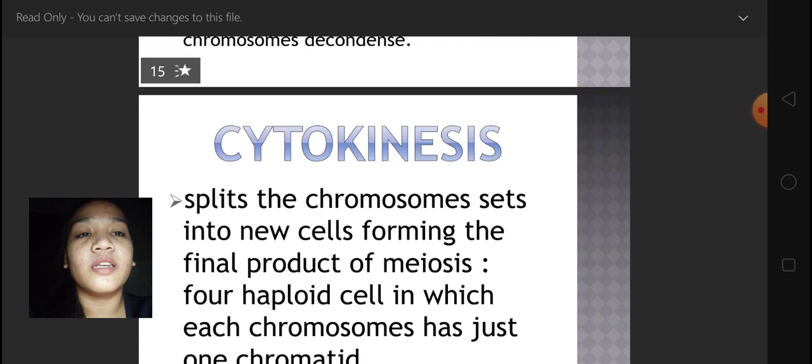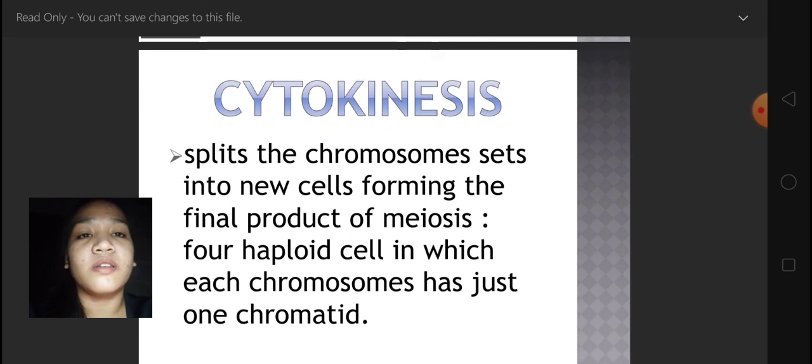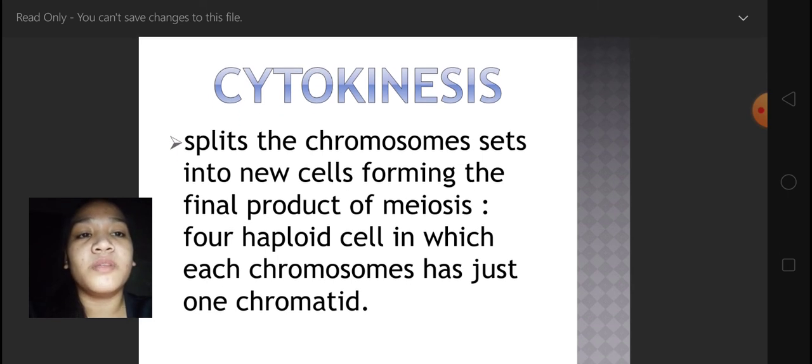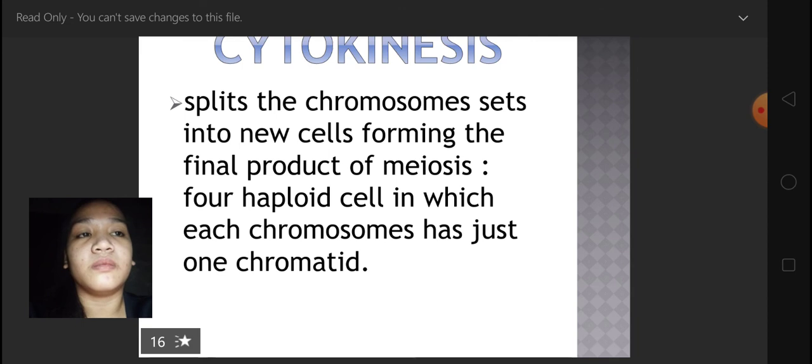The cytokinesis in meiosis splits the chromosome sets into new cells, forming the final product of meiosis: four haploid cells in which each chromosome has just one chromatid.